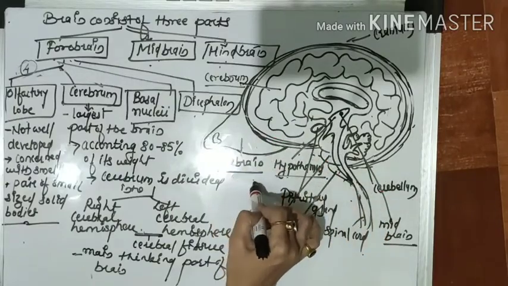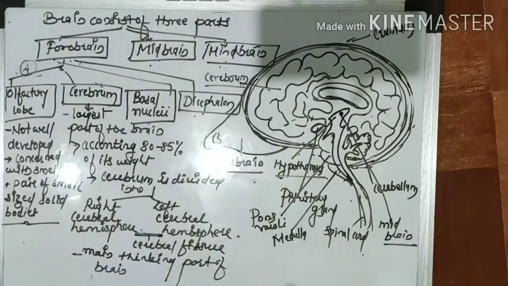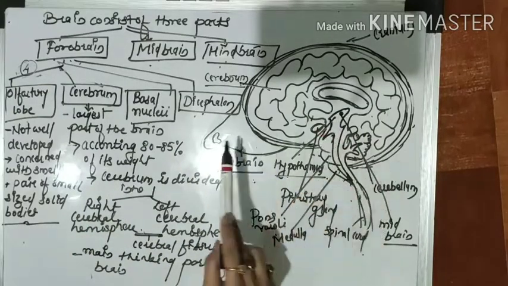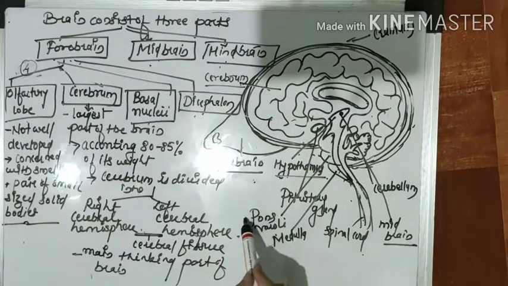These are parts of the forebrain. This is the midbrain, and this is the part of the hindbrain. So here the cerebrum is the main thinking part of the brain.